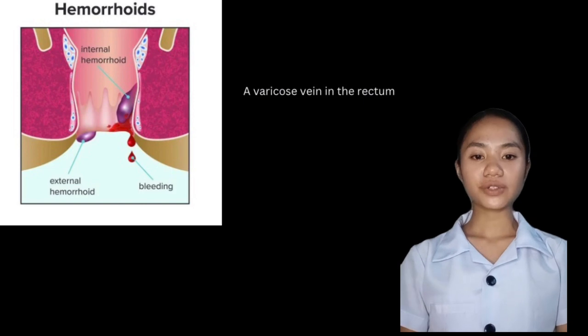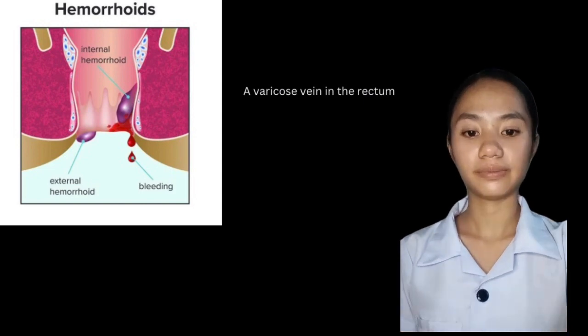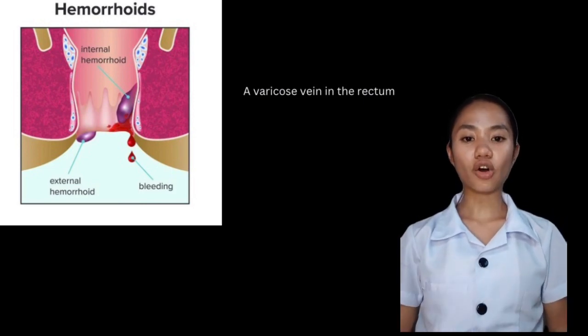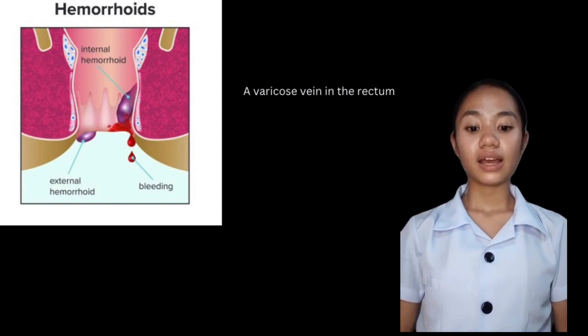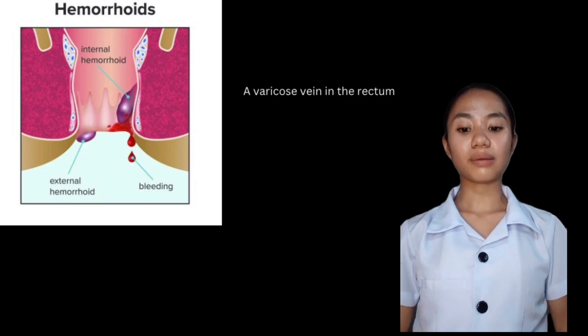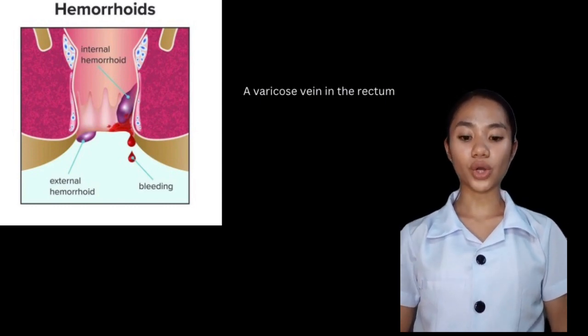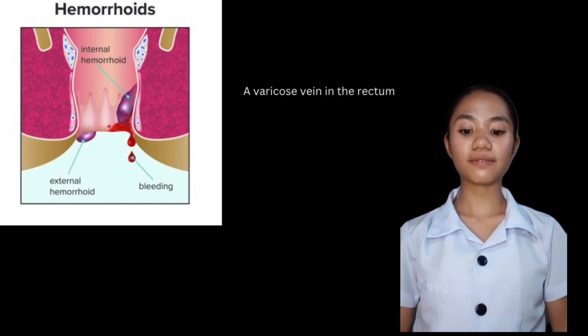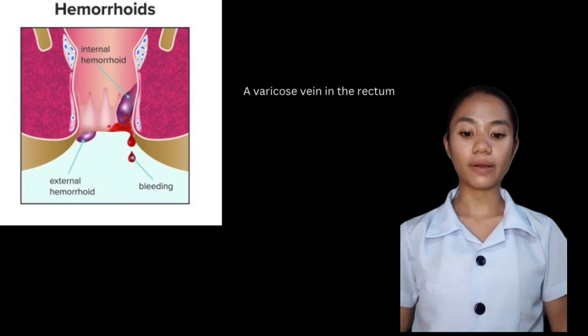Hemorrhoid, a varicose vein in the rectum. Internal and external hemorrhoids can bleed if they are not cared for properly. In some cases, thrombosed hemorrhoids can also burst if they become too full.